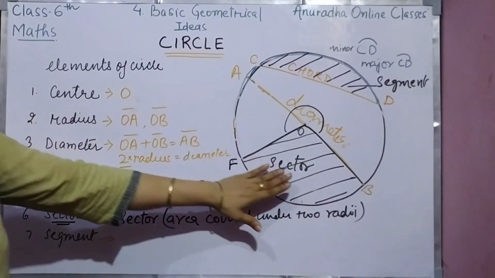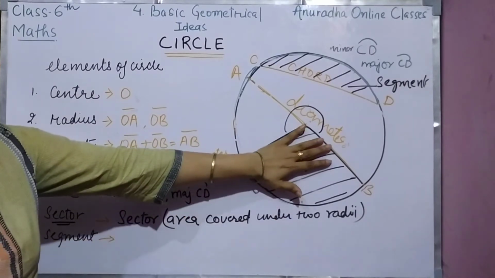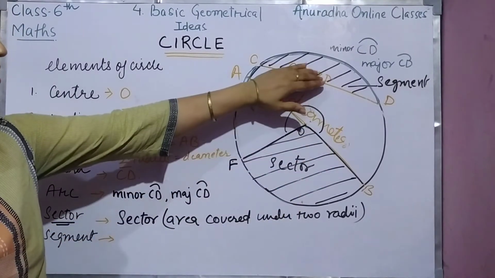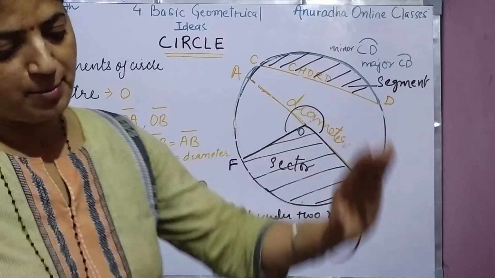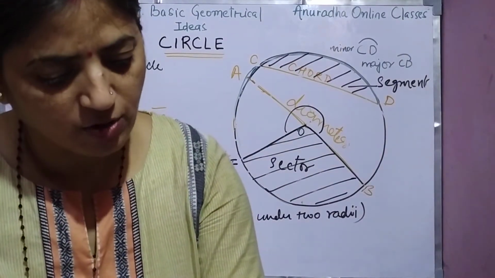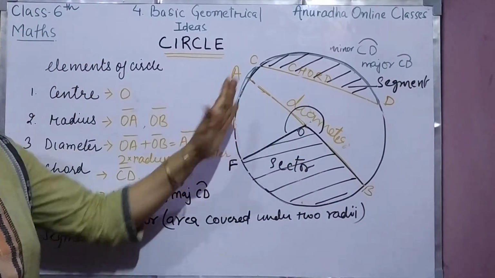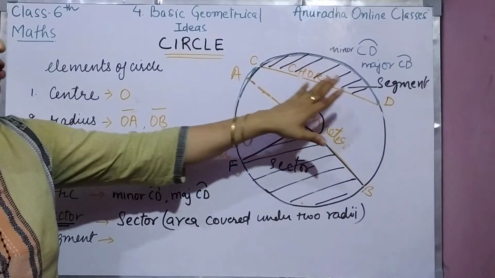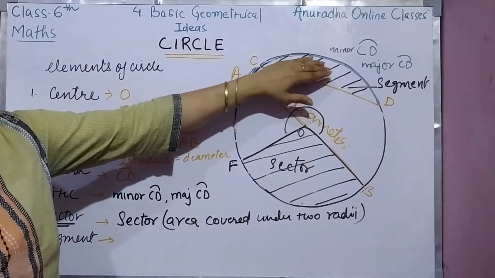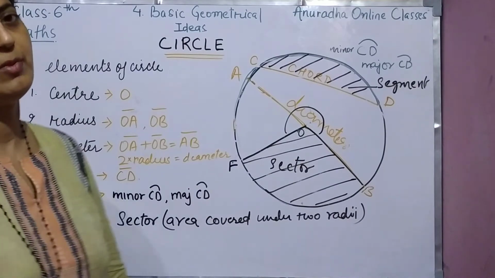Okay, children. So understood what is sector? Radius के बीच का area, that is sector, and chord के बीच का area, that is segment. You can define it: a part of circle enclosed by chord. Chord के अंदर का जो area होता है, that is known as segment. Keep in mind this thing.